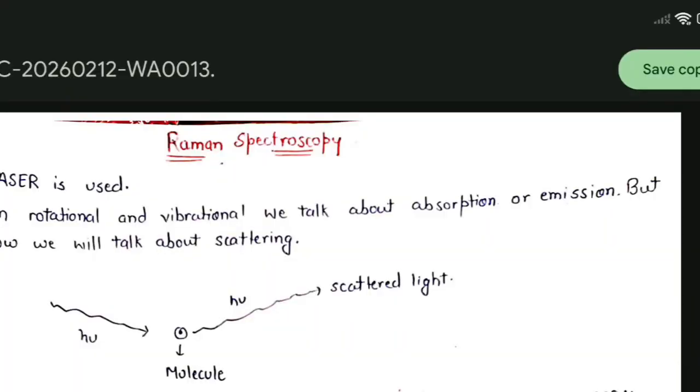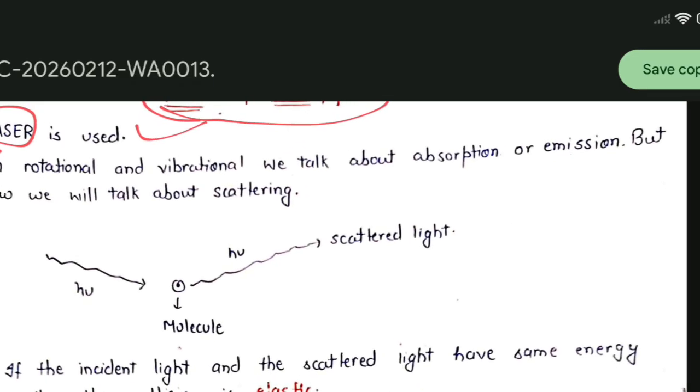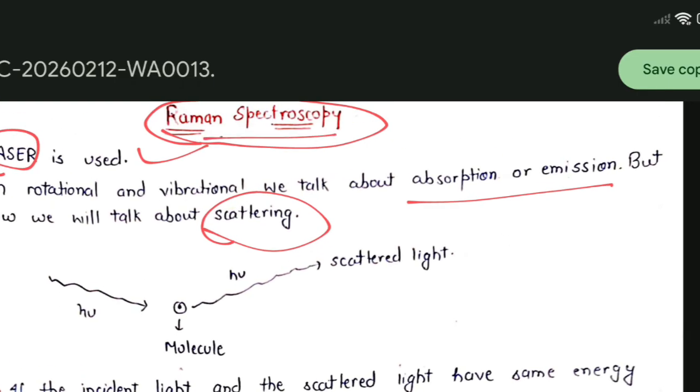Guys, today we will study Raman spectroscopy. In this spectroscopy we use laser light. As we know, in rotational and vibrational spectroscopy we talk about absorption and emission, but in this we will talk about the scattering of light. So Raman spectroscopy is related to scattering phenomena.